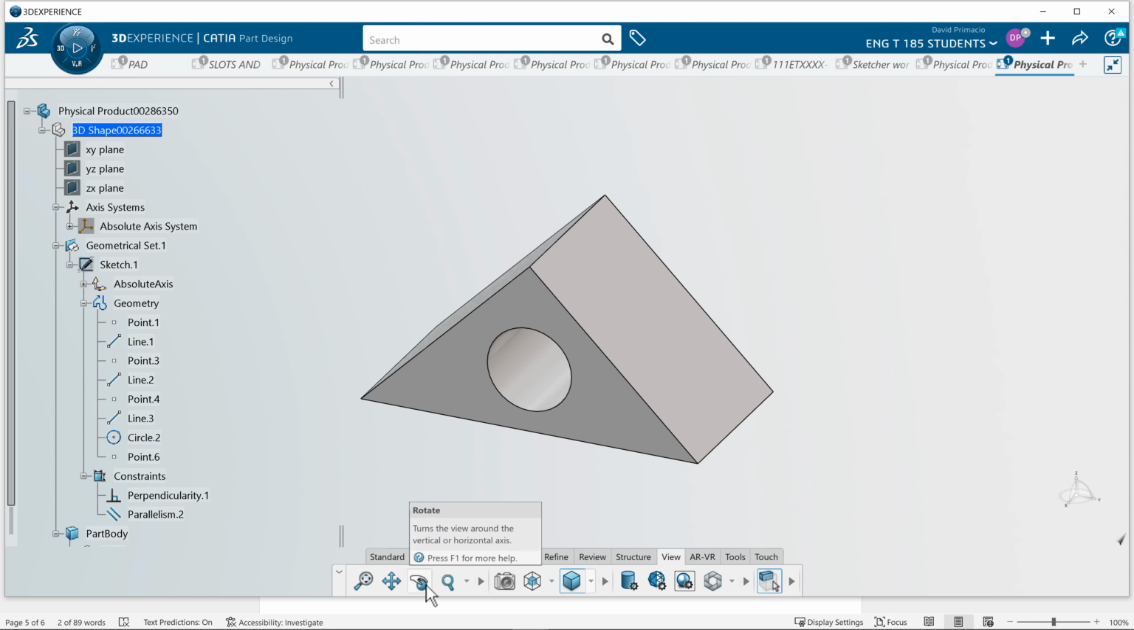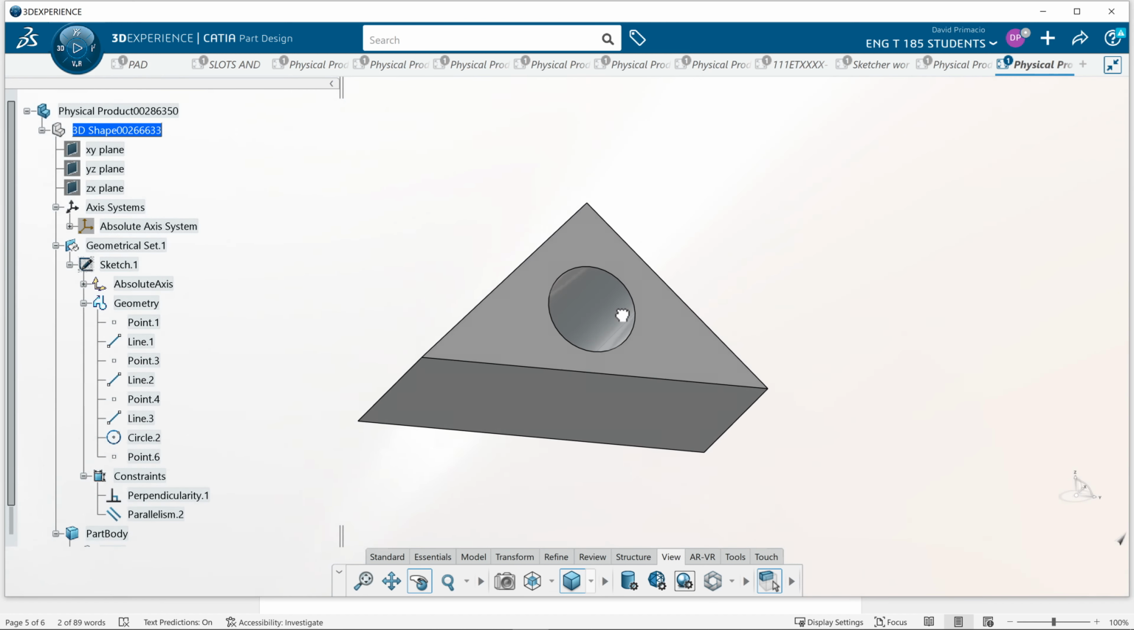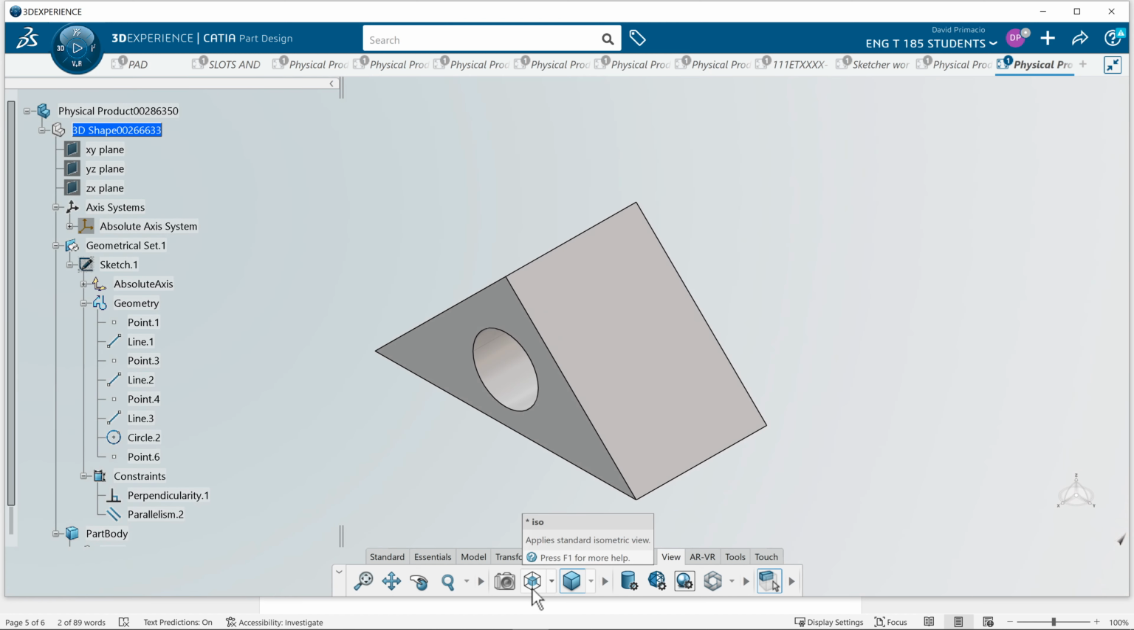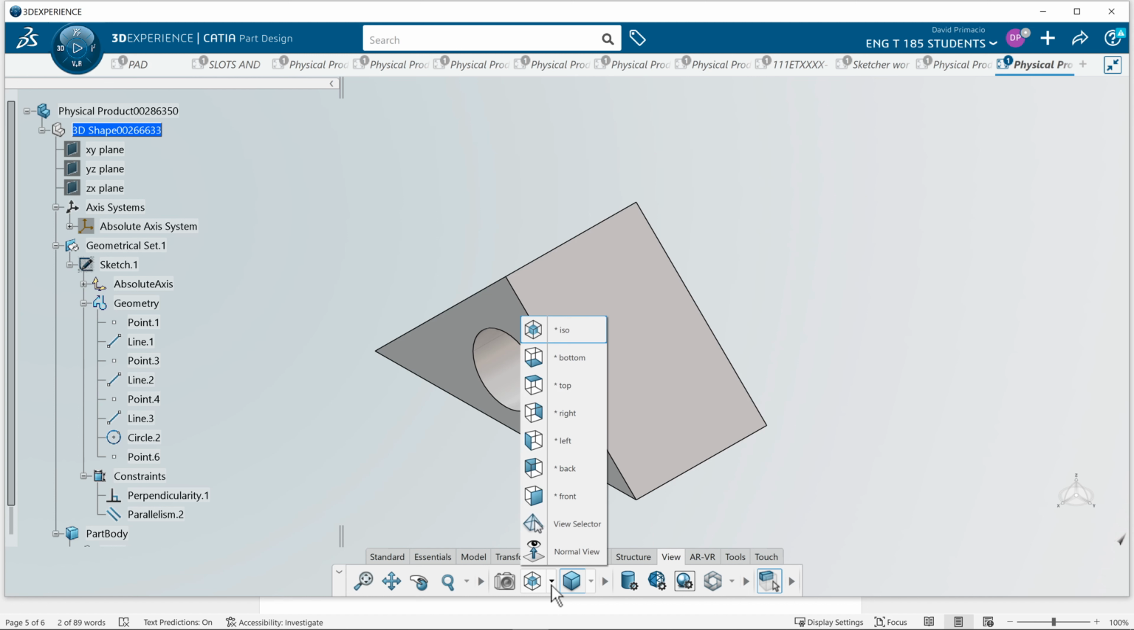You also have this feature, which is rotate. So you can click over here, hold the left button down, and you'll see the part spins. To reclock it, there's this feature here called isometric, and it puts it back in the original position. There's several other features you can try out. Automatic views to view this part.